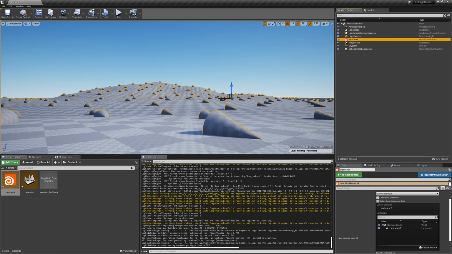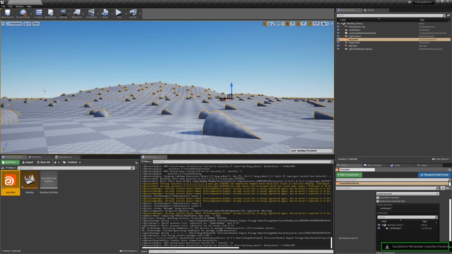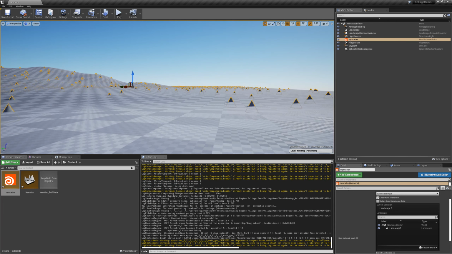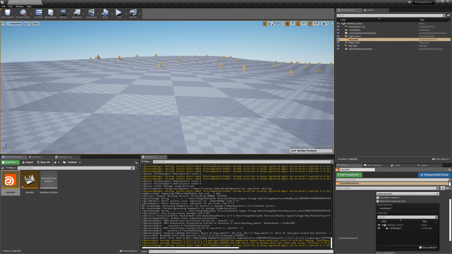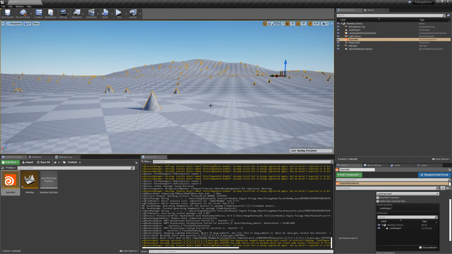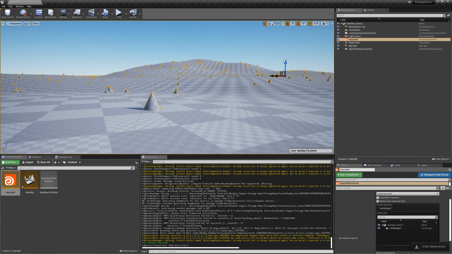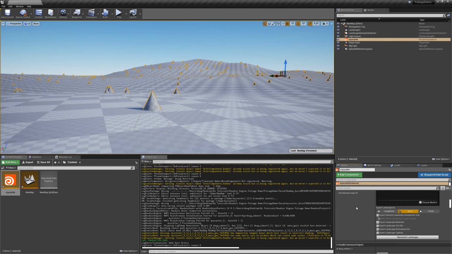Jump back over to Unreal. Rebuild all instances. Now they're pointing up because I set the normal the direction I wanted. It's probably because I didn't give them a normal before, so they were just laying down for some reason. And if I wanted to, I could lift them all up. You can see they're kind of under the terrain a little bit, under the landscape. You could adjust that in Houdini or on the Unreal Engine side, but it's not important for what I'm showing you now because I'm just trying to get you to scatter stuff.